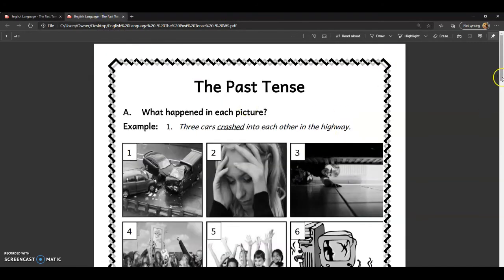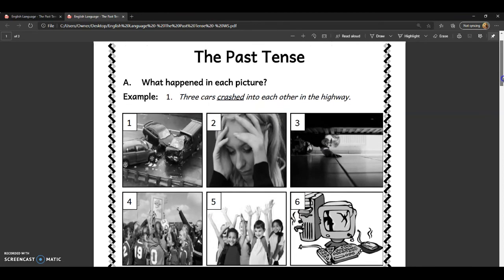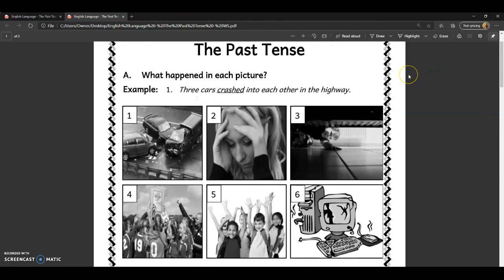In the first exercise, it asks you what happened in each picture. So to give you an example, number 1, these cars crashed into each other in the highway. If I give you an example for number 2, you might want to say, his mother was worried sick about him because he hasn't returned home.